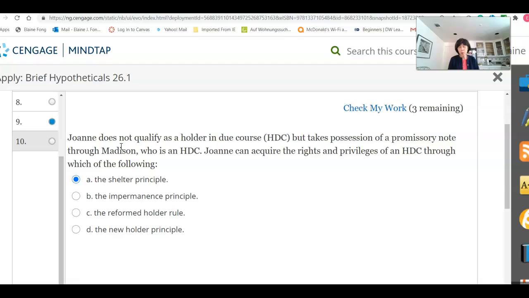And so because of that, she is able, through the shelter principle, to take the instrument from a prior holder who can qualify as a holder in due course, and Joanne can then obtain the status of a holder in due course under what we have learned is the shelter principle.